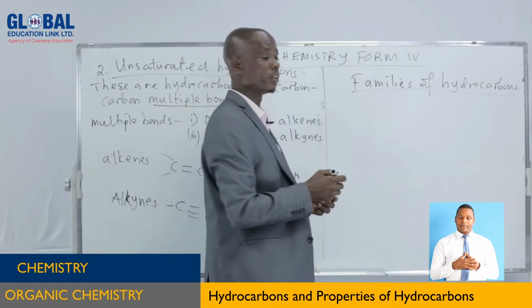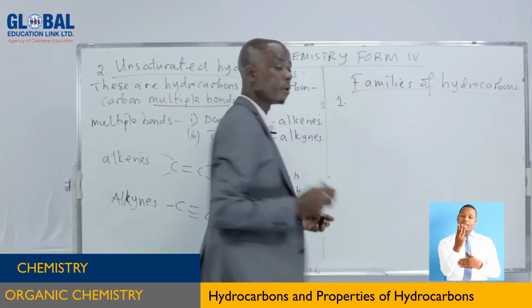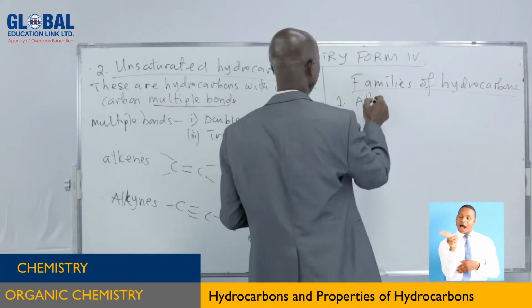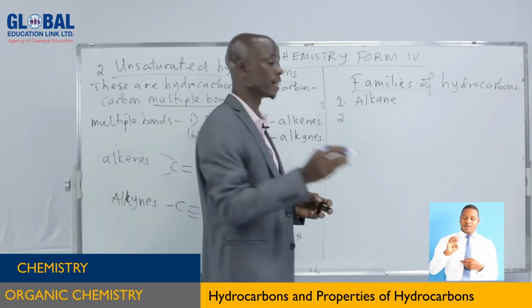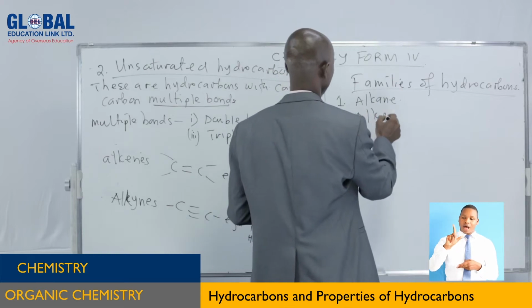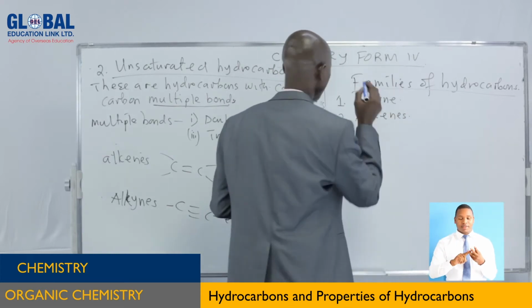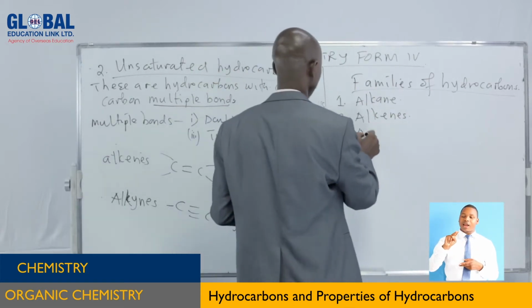There are 3 families of hydrocarbons. Number 1, we have alkanes. Number 2, we have alkenes. And number 3, we have alkynes.